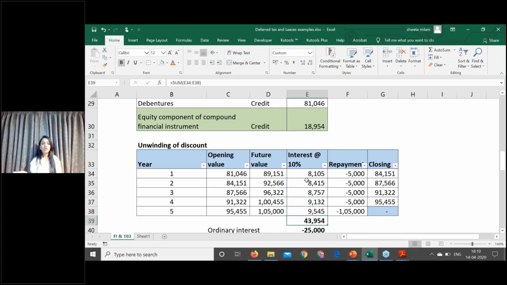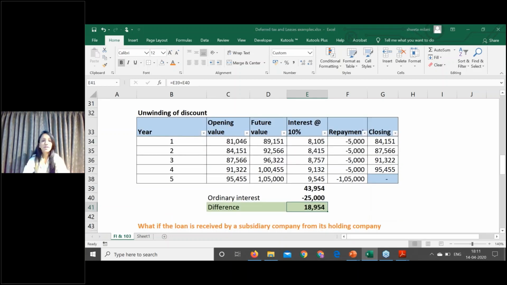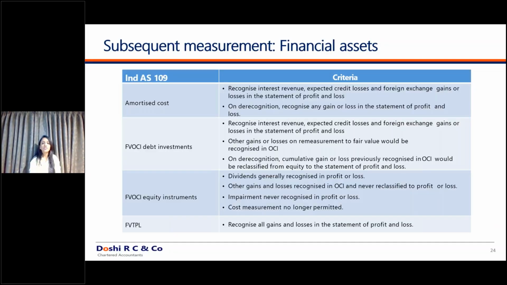So how does your balance sheet look? There is an equity component. Finance cost has been debited at fair value. You have accounted as if the instrument didn't have a conversion option. If the instrument didn't have a conversion option, what would be the interest debited to profit and loss? It would be at 10%. I hope this example is clear, and we have discussed this unwinding in various cases. We're discussing leases and government grants also. It is the third or fourth time that we are discussing the unwinding of discount concept.